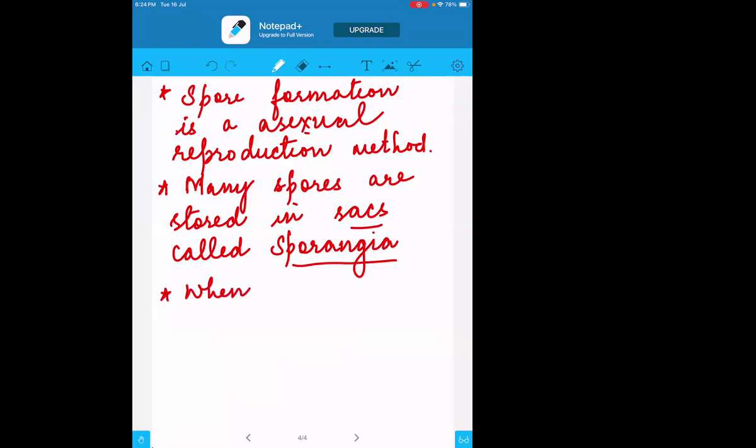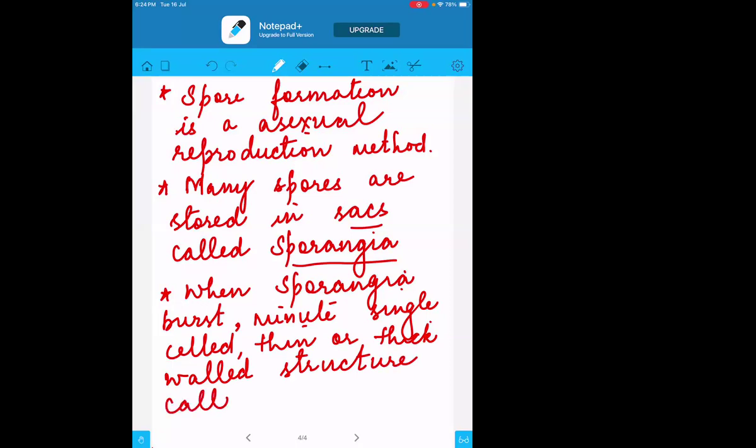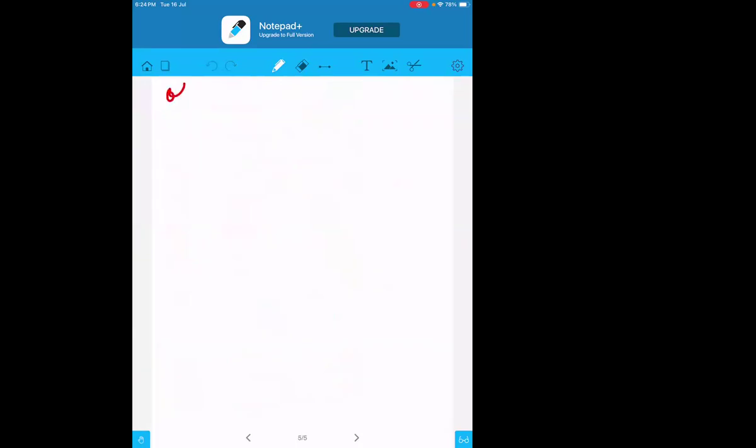Now, when the sporangia burst, sporangia meaning basically the head, minute single cell thin or thick walled structures called spores are obtained from it, right?